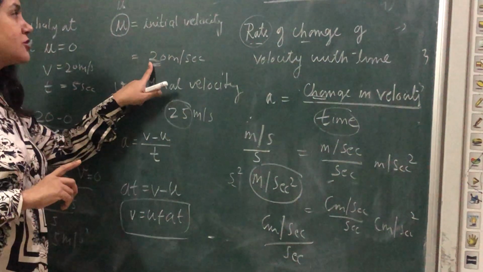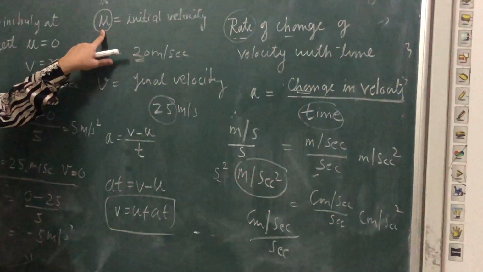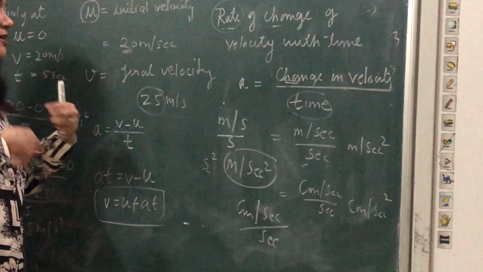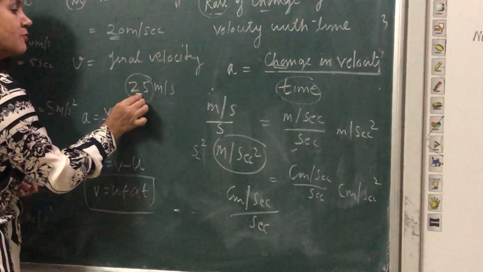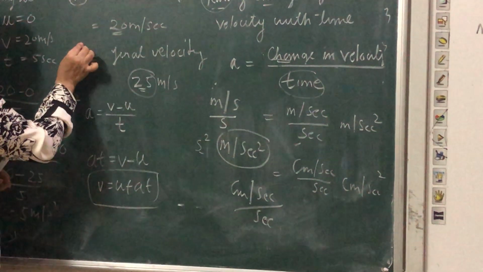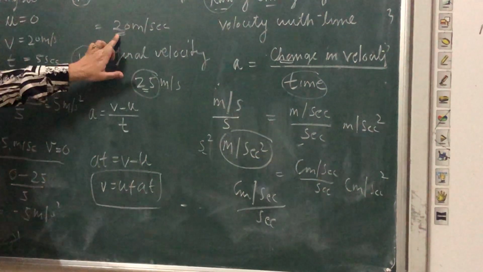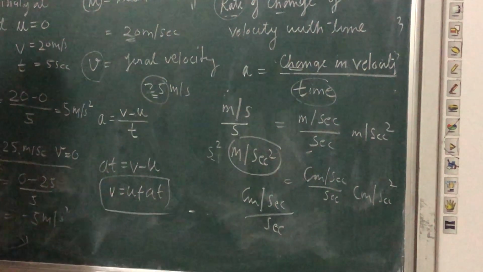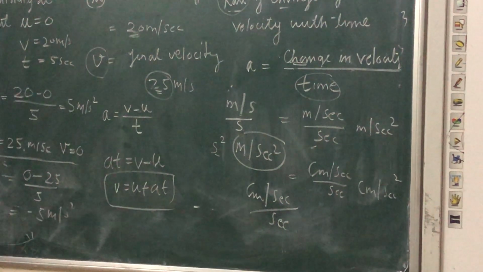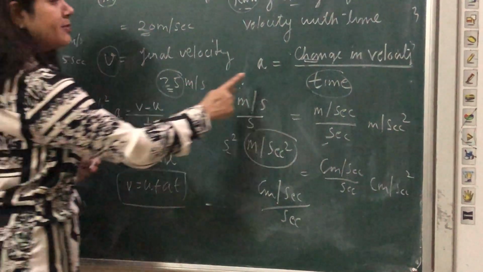So initially it was 20, that means u is equal to 20, because the symbol of initial velocity is u. And because it is going to accelerate, the final velocity is more than the initial velocity, and the symbol of final velocity is v. So u is 20, the initial velocity, and v is 25, the final velocity. And how will you calculate that?